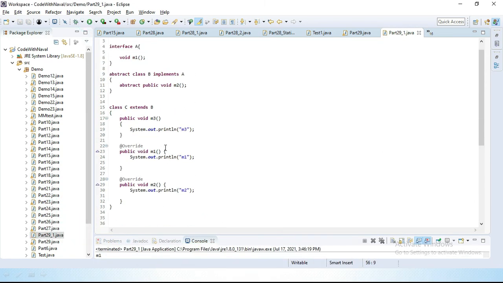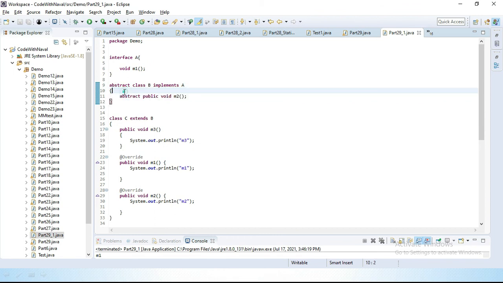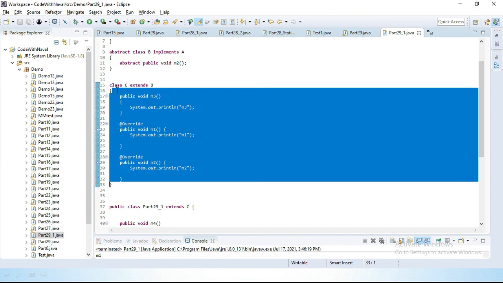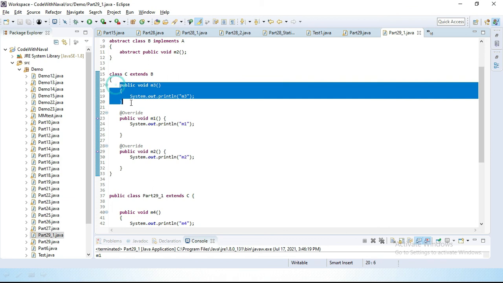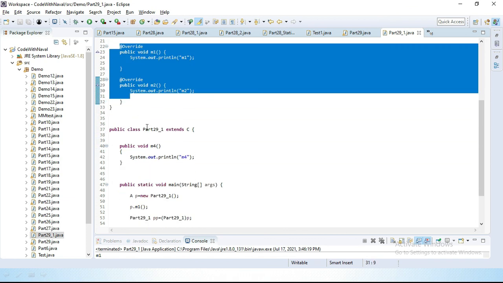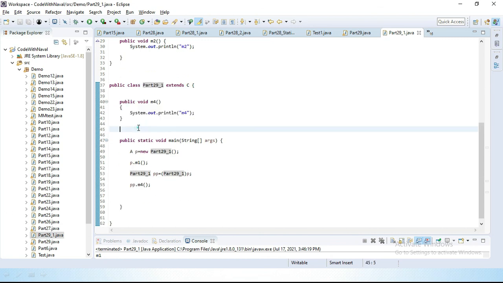Let's run this. Here we simply define one interface A, then we define one abstract class. Inside the abstract class we provide one m2 method, then we define a class C. This class C is a concrete class. Here we define its own method and two overridden methods, and this is our main class. Here also we pass one method with implementation.